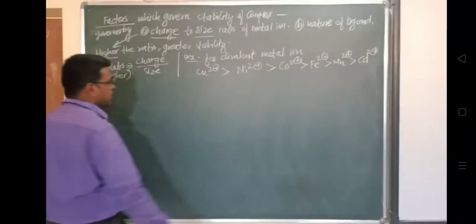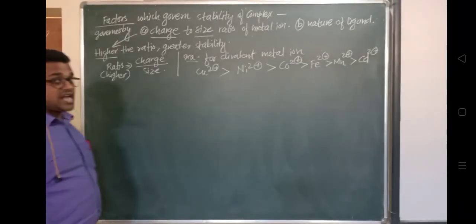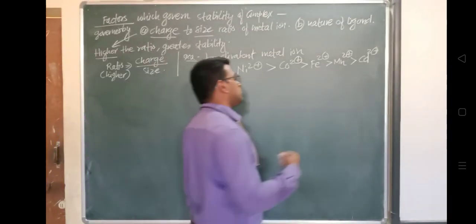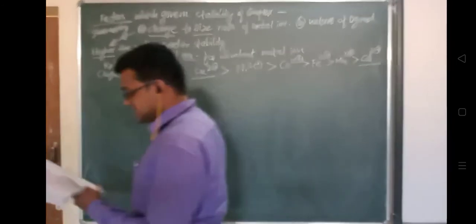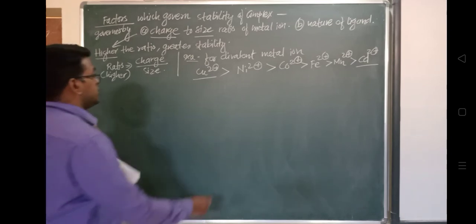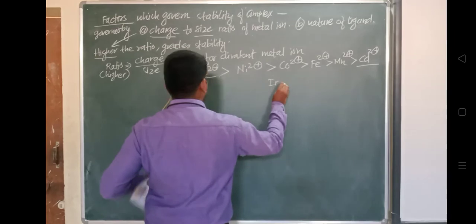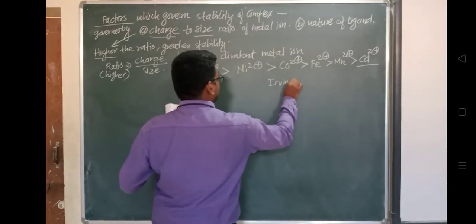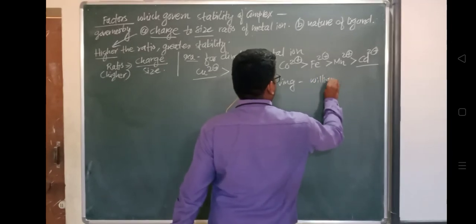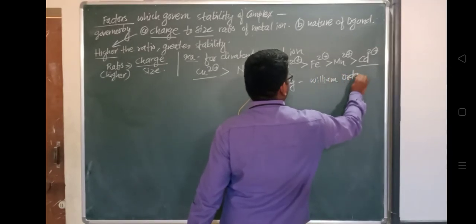So the above stability order is called the Irving Williams order. This order of their stability, in decreasing order, is called the Irving Williams order. In the above list, both copper and cadmium have the charge +2.